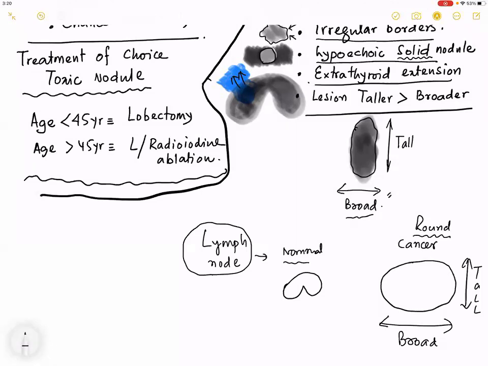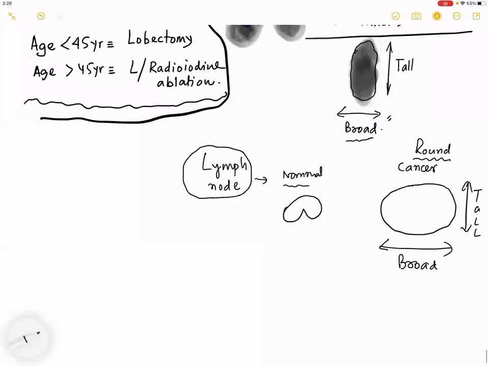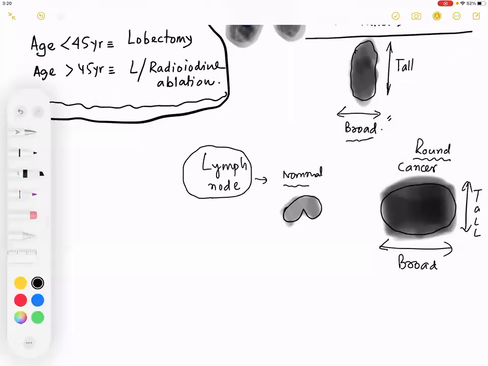Step 3 done. Sir, can you repeat the lymph node part? A normal lymph node, sir. What is the shape of a normal lymph node? Convex or concave? Not biconvex. One is convex, one is concave. But if it is a metastatic node, then what is the shape like? It is globular, more broad than tall. And it is usually hypoechoic.